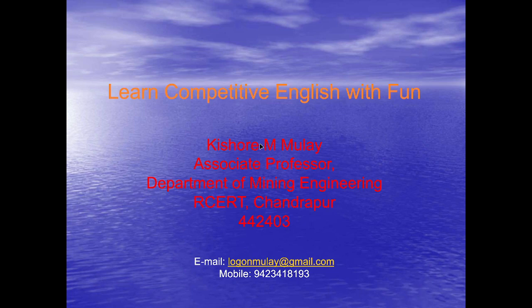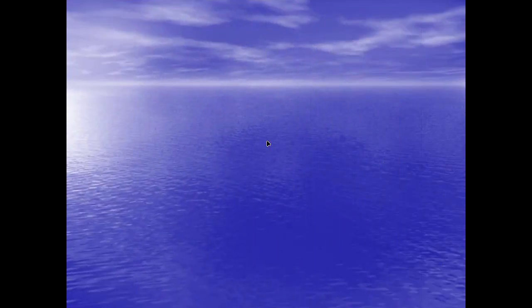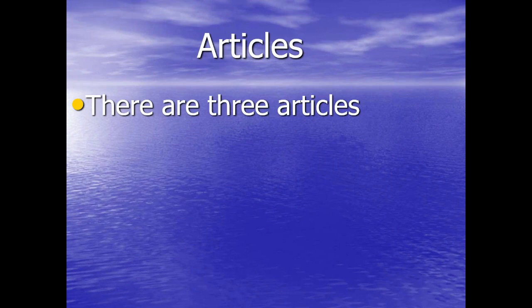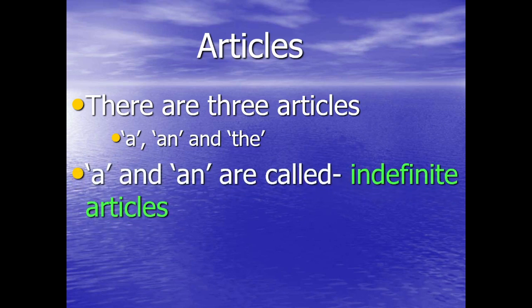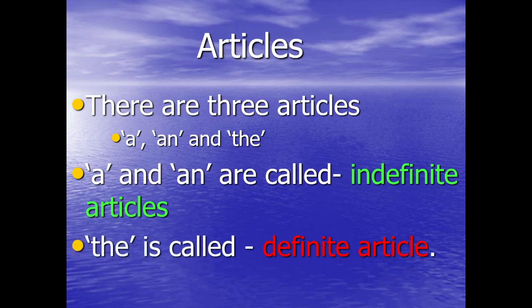So today's session is on learning English. Today we are going to discuss articles. There are three articles: a, an, and the. A and an are called indefinite articles. The is called the definite article.